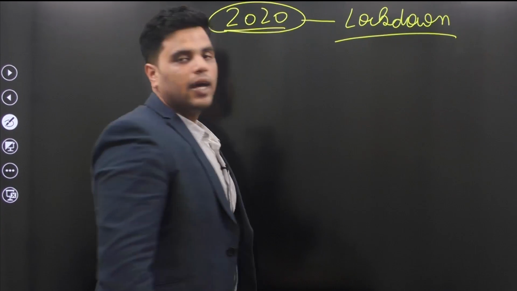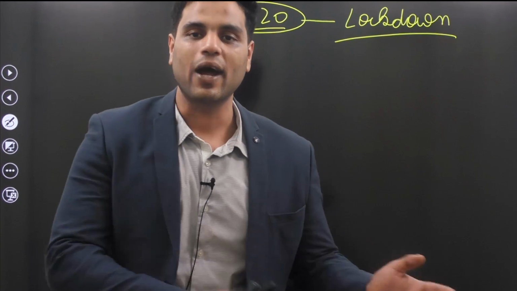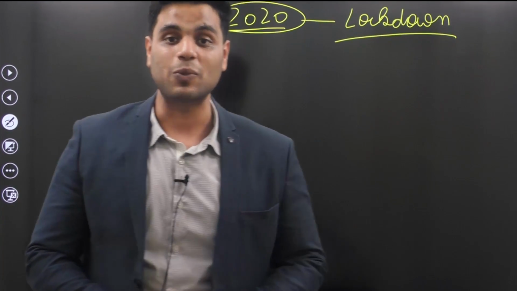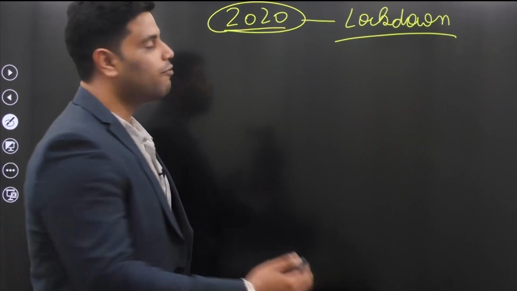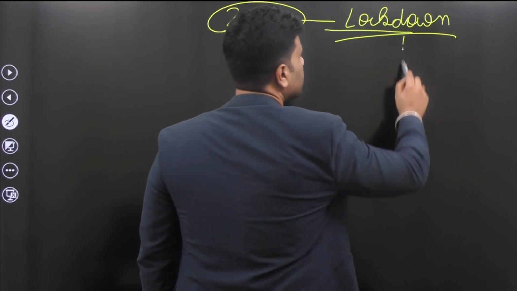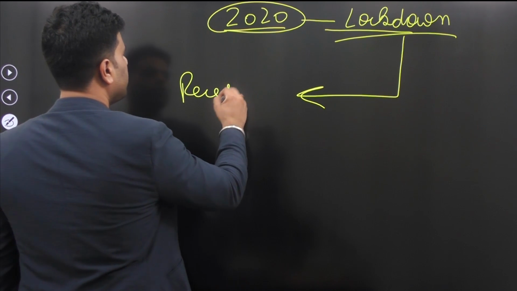By brutal or stringent, I actually mean that it was required. I'm not saying that in a pejorative sense. It was the requirement of the time, all right? So the government enforced a lockdown. And because of that lockdown, the Indian economy went through a phase of recession.